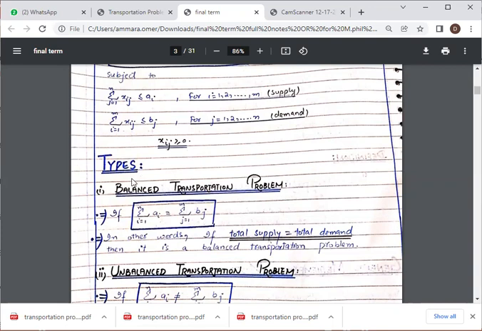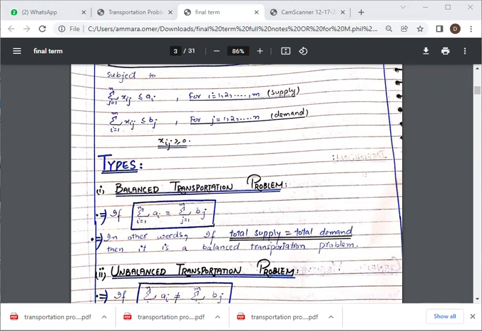So there are different types of transportation problem. It may be a balanced transportation problem, or it may be an unbalanced transportation problem.